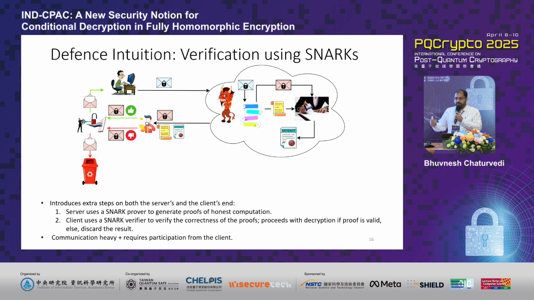The client first verifies whether the proof is indeed correct or not. That means the result actually corresponds to the honest computation that it requested. And once the verifier says that everything is okay, the client proceeds with the decryption and accepts the result. If the verification fails, the client simply discards the result. The problem with this kind of scenario is, again, you need the client to remain online during the execution of the protocol.